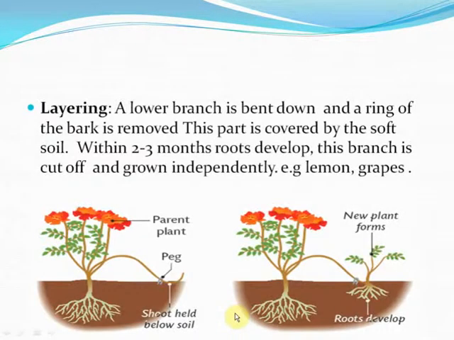Layering. A lower branch is bent down and a ring of bark is removed. This part is covered by soft soil. Within 2 to 3 months, the root develops. This branch is cut off and grows independently. Example, lemon and grapes. Here we see that the branch is cut off and the branch is then again put into the soil, and when the roots develop, the main branch is cut off and let the other part grow independently.